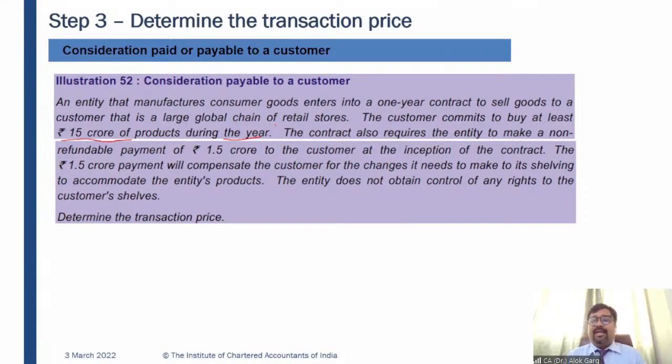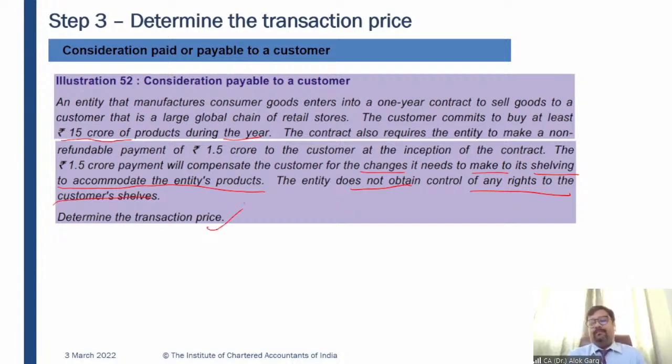The contract also requires the entity to make a non-refundable payment of rupees 1.5 crore to the customer at the inception of the contract. So the customer is paying 15 crores to this entity, and this entity is also paying a non-refundable payment of 1.5 crore to the customer. So there is a consideration payable to a customer of 1.5 crore at the inception of the contract. The 1.5 crore payment will compensate the customer for the changes it needs to make to its shelving to accommodate the entity's products. The entity does not obtain control of any rights to the customer shelves.